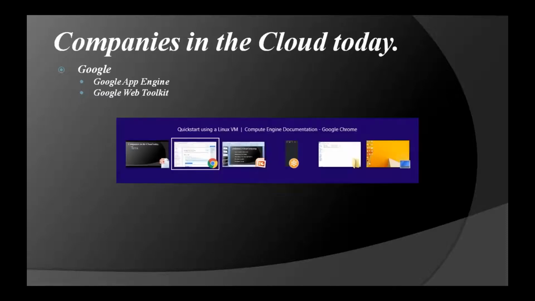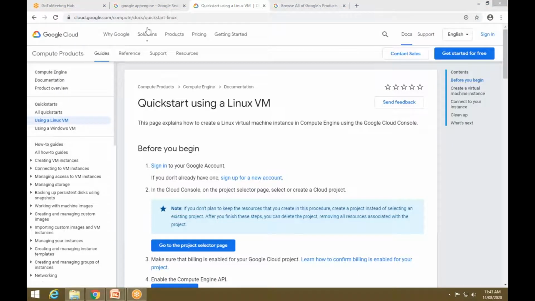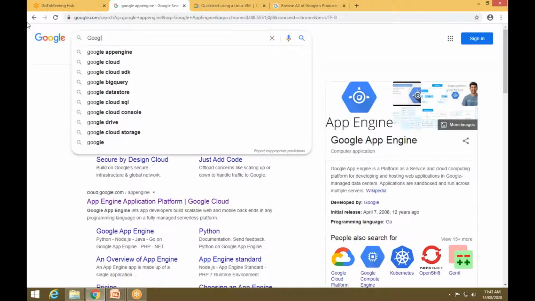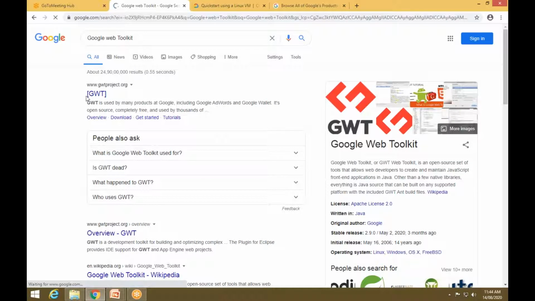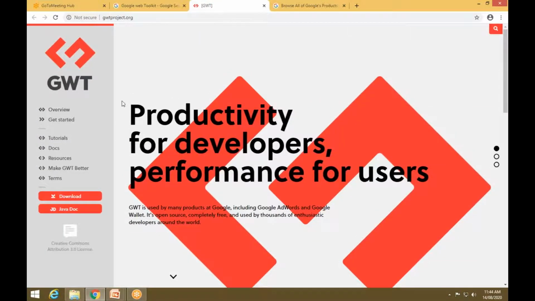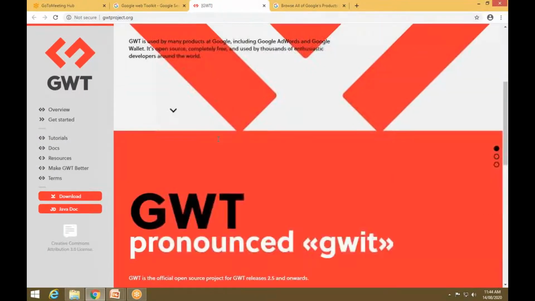If you want, you can see the environment of the Google Web Toolkit. Just go to the browser and type Google Web Toolkit. That is showing GWT, the Google Web Toolkit. If I open it, you have a page like this.